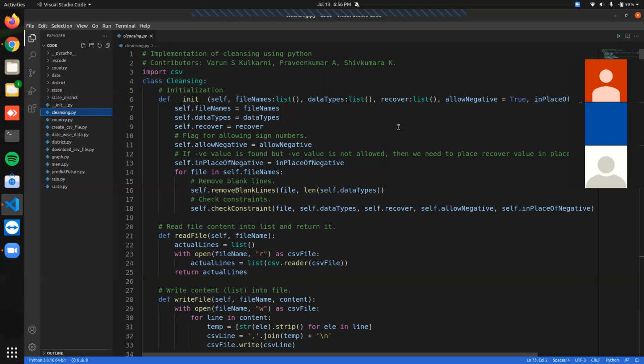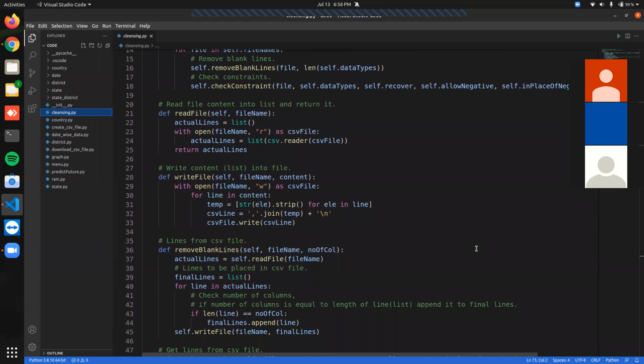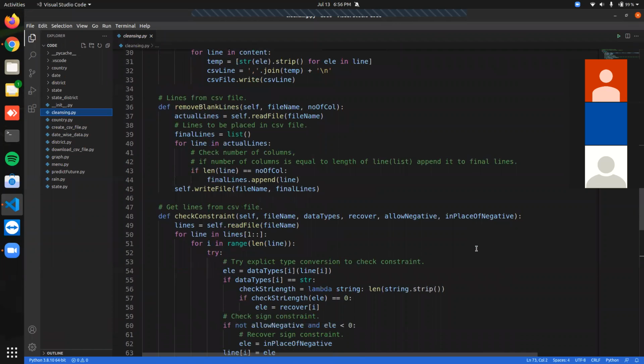So we have methods, that is read file and write file. As you can see, they read the file and write the file, performing what their function names say. The next is remove blank lines. It removes the blank lines from the file.